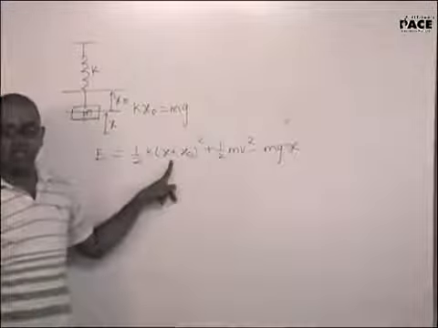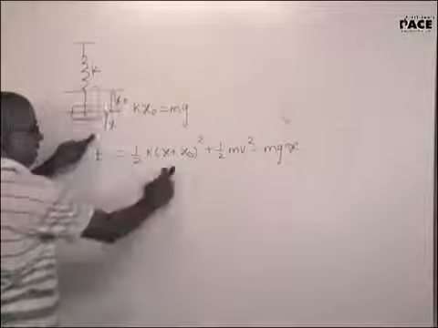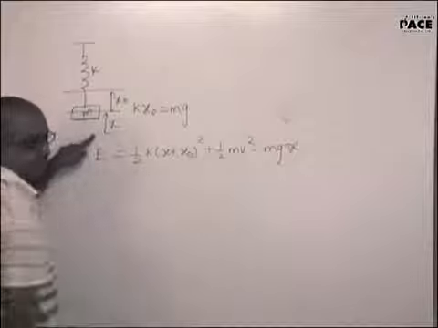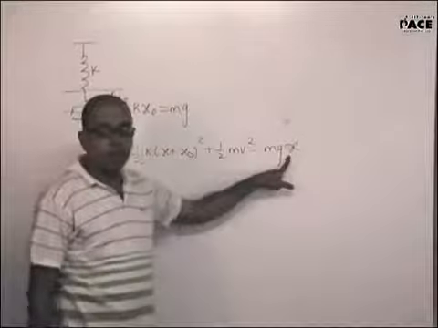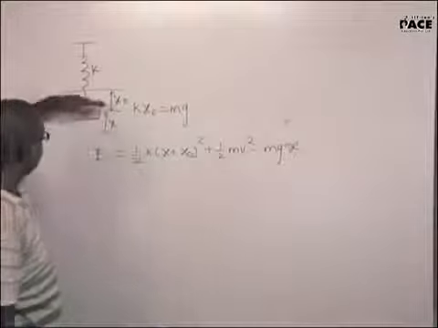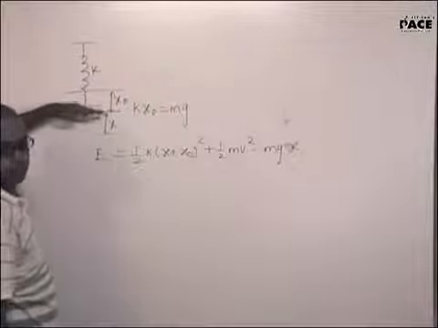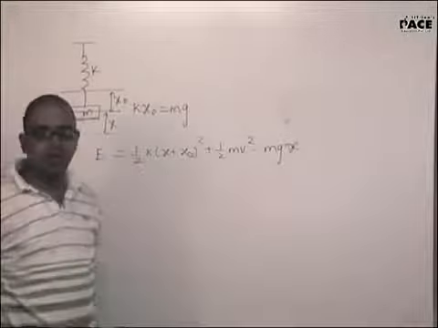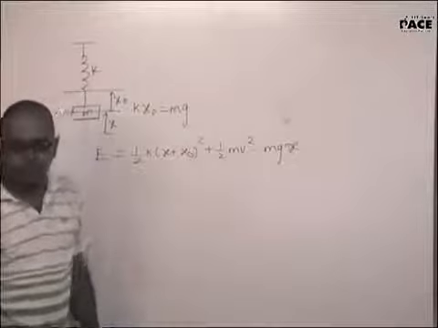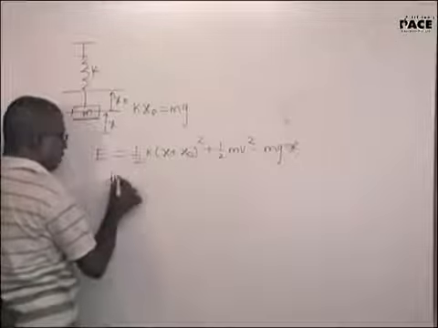Half k(x plus x naught) square is the elastic potential energy of the spring when the mass is here and it is going up. Half mv square is the kinetic energy of the mass, minus mgx. I am taking the gravitational potential energy reference line to be this. Yes, so this is the reference line. So when it went down, I will call it minus mgx. Yes, sir. Now this total energy should remain constant.